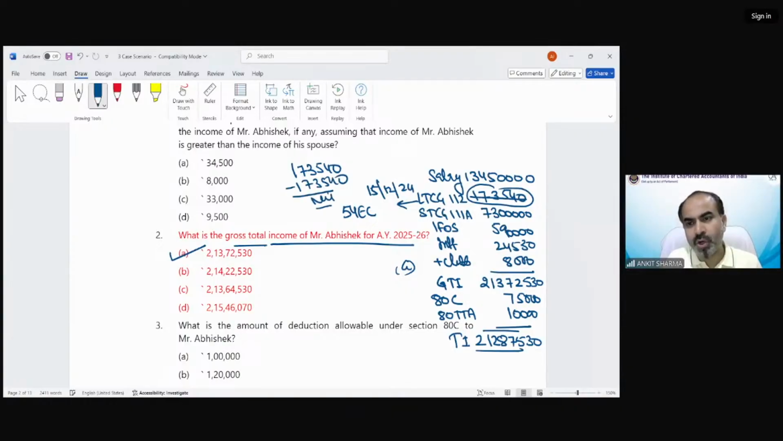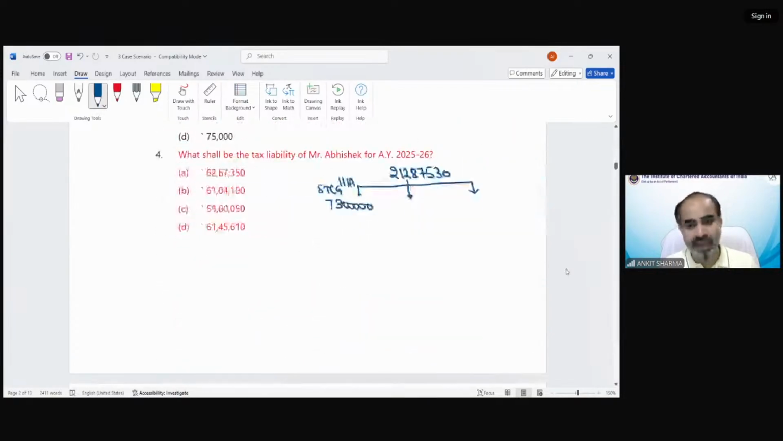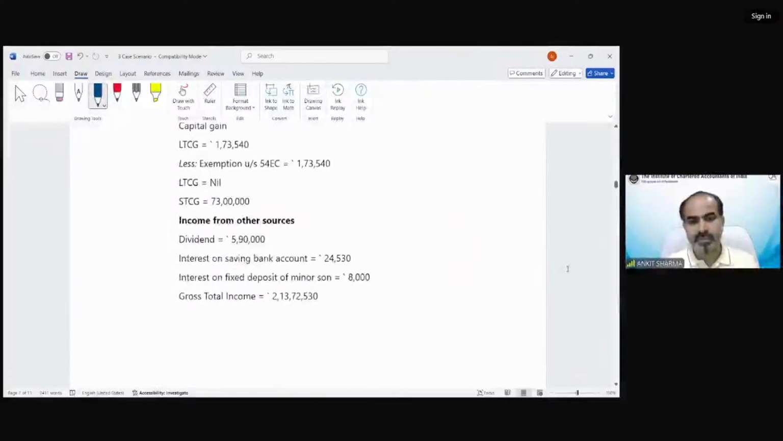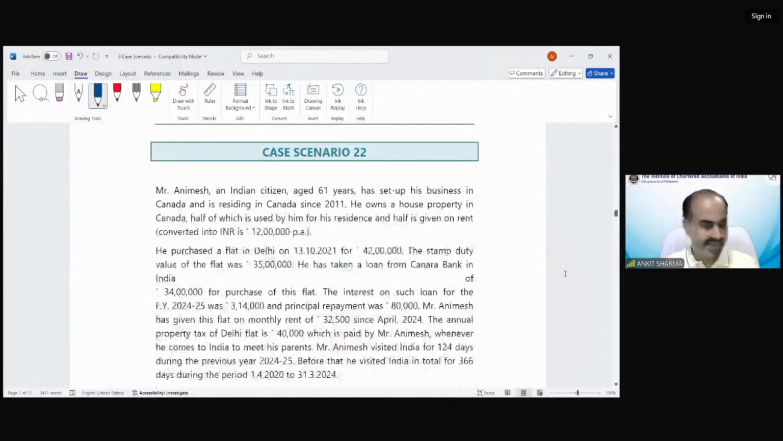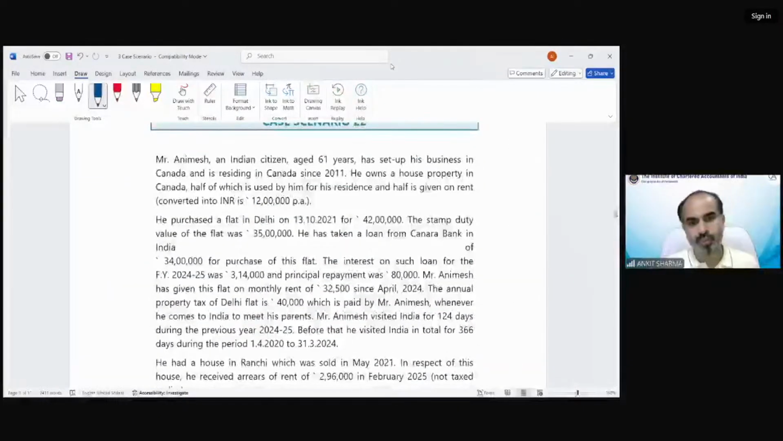This is not going to be the part of my GTI, and this is going to be fully exempted. So there is only 2 income. In this GTI, we only consider this income and our short-term capital gain. So this is considering only 111A and other income. That's why we didn't pay tax on long-term capital gain. Clear? Moving on to case scenario number 22.